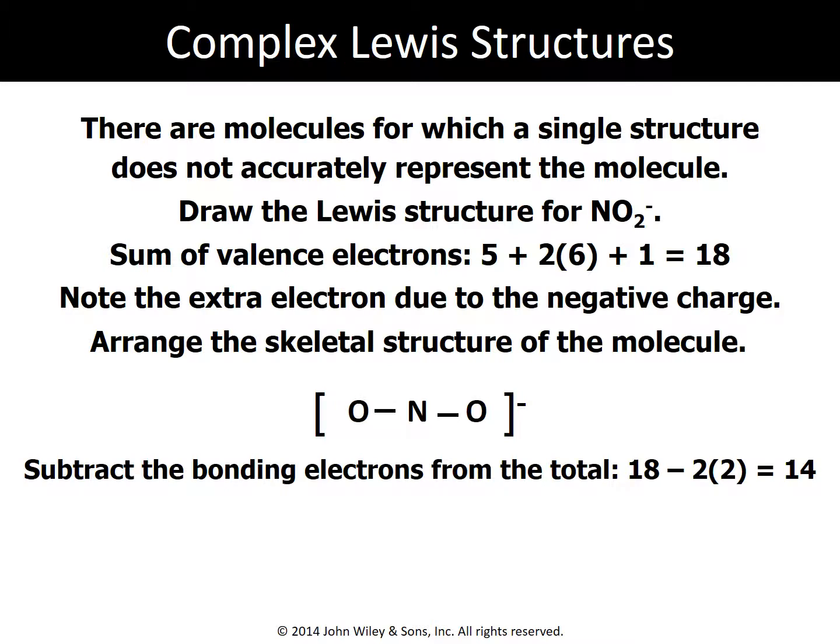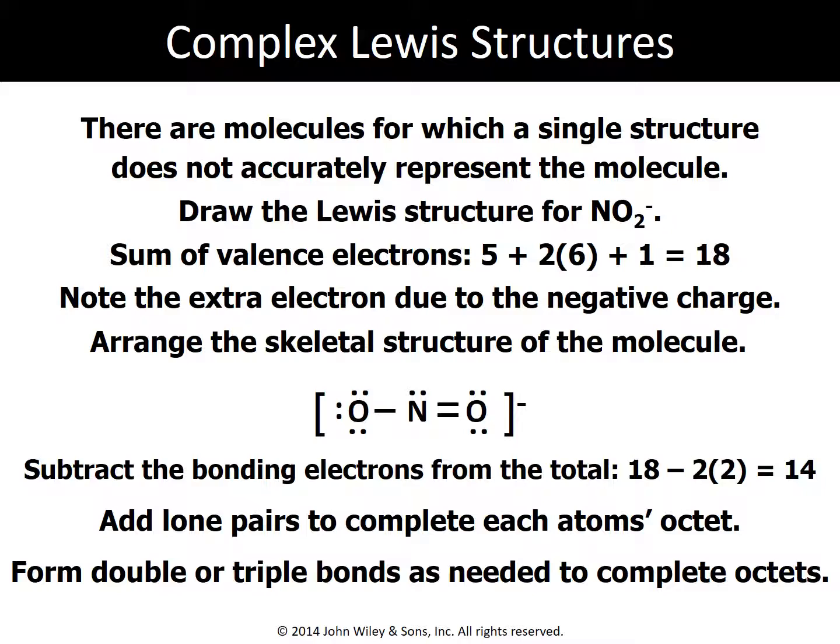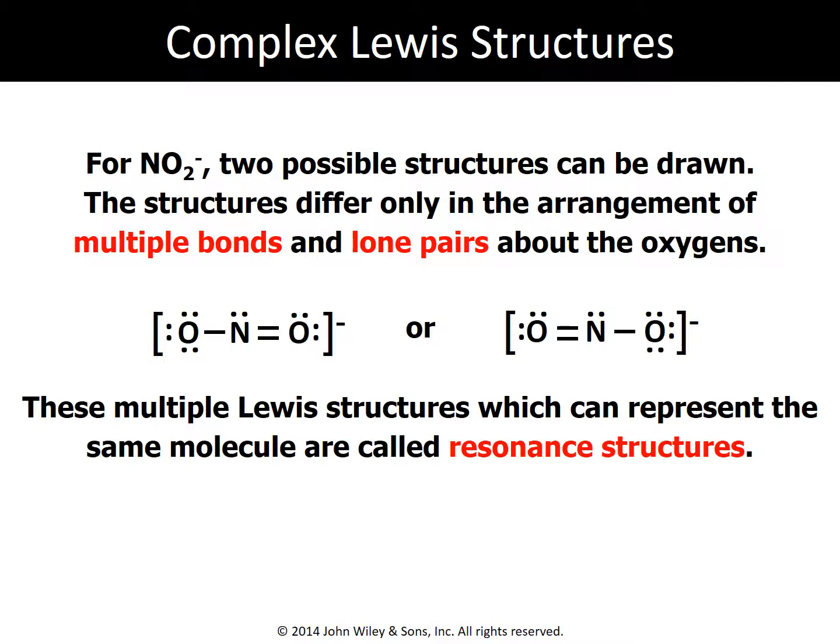We're going to add our lone pairs around. Notice in this case we only have 4 electrons on our right-handed oxygen. In order to help satisfy that octet, we need to add our double bond to there. And so you can write this one either way as long as you have the single bonded oxygen with 6 and the double bonded oxygen having 4 electrons. These compounds that have multiple Lewis structures are also known as resonance structures.